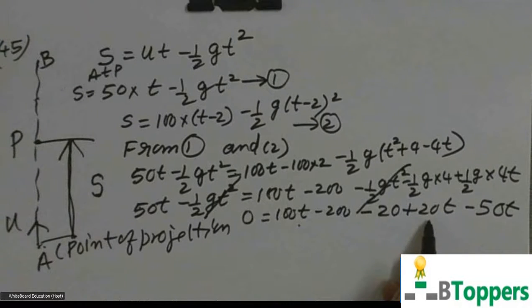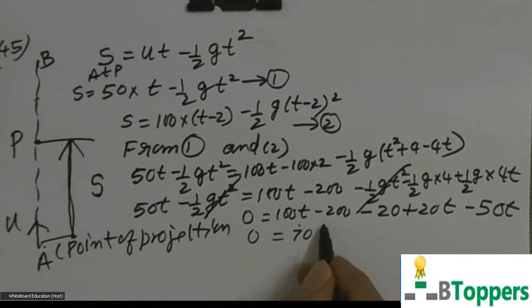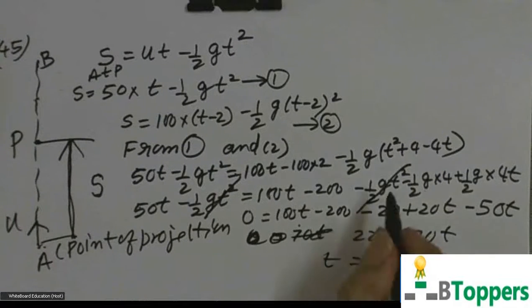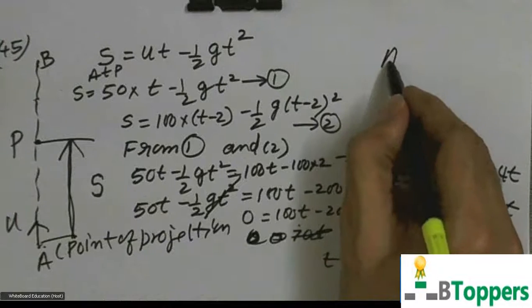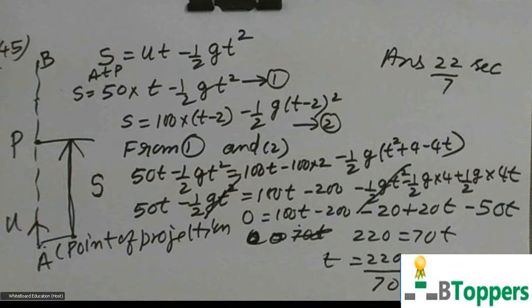So 100T plus 20T is 120T, plus minus 50T, that is 70T, is equal to 220. So you get T equal to 220 by 70. So the answer will be 22 by 7 seconds, which is given in one of the options.